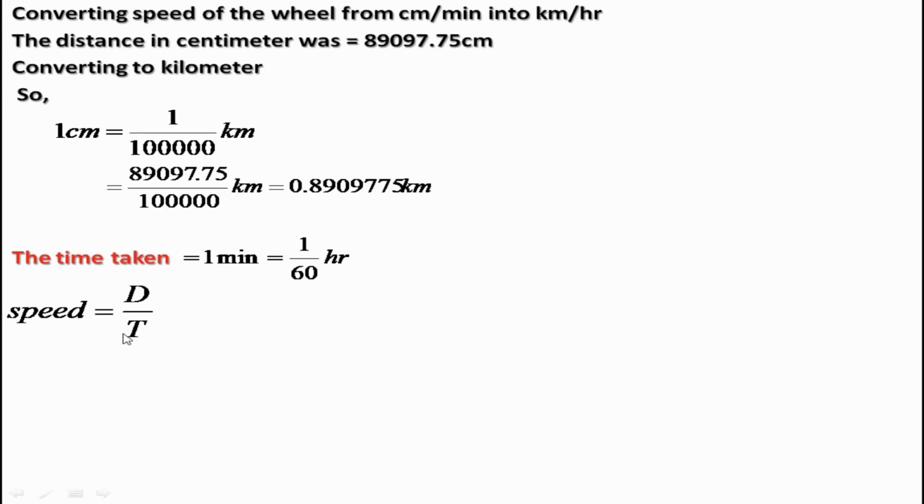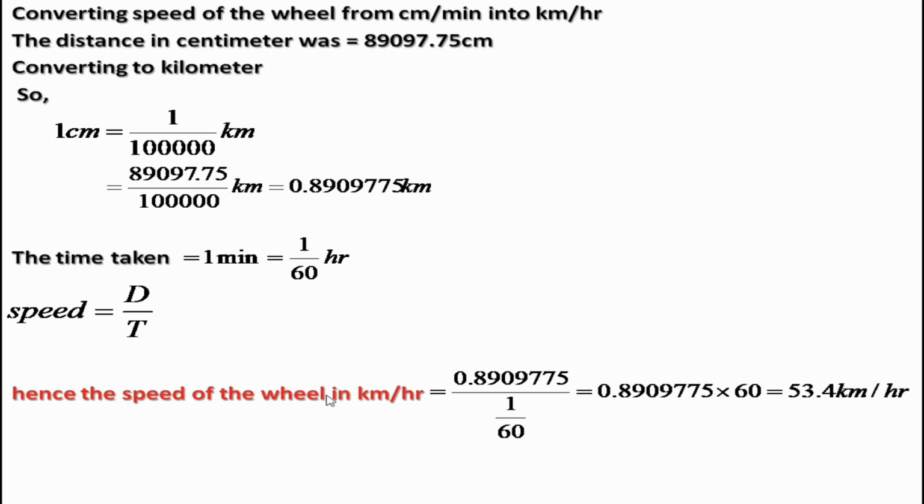Okay, so distance is given, and here time is given. We will put the values according to the formula, where d is distance and t is time. Speed is equal to distance by time, and we will get the final result as 53.4 kilometer per hour. The calculation will be very tough, so you can either take only the fraction, or you can round off to the second decimal place. That will be easy for you to calculate. This is our result, 53.4 kilometer per hour.